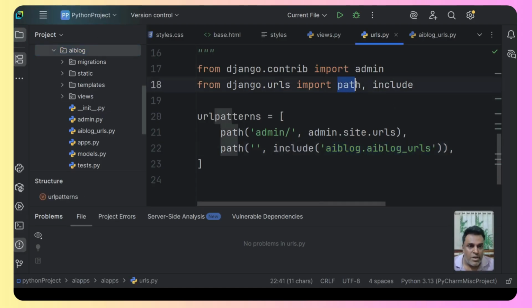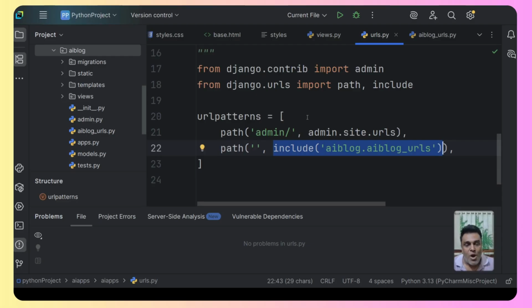Now, please remember, you need to import the path, which anyway we have to do for defining the URL, and the include function as well. If it is not there, please include this function. And then this is how we include the entire URL of the app. So now we have included the URL of the app of the AI blog into the main URL file.